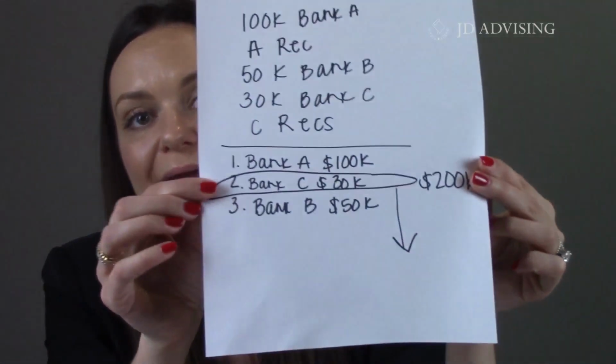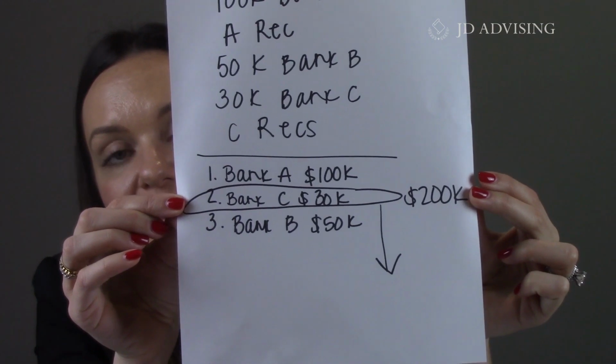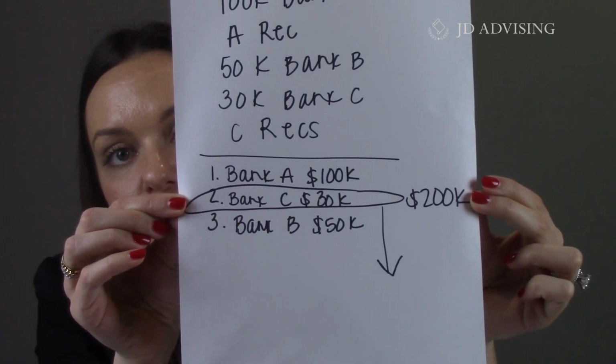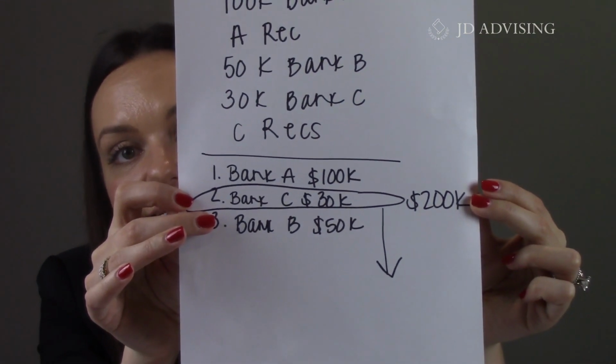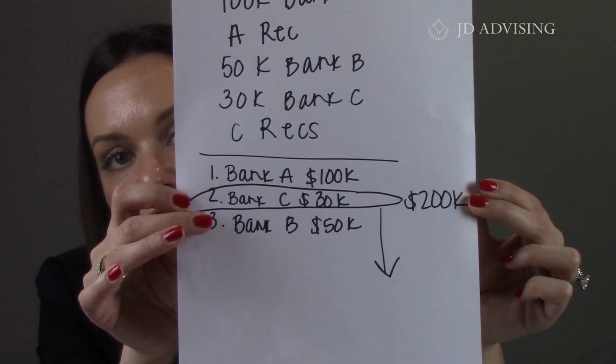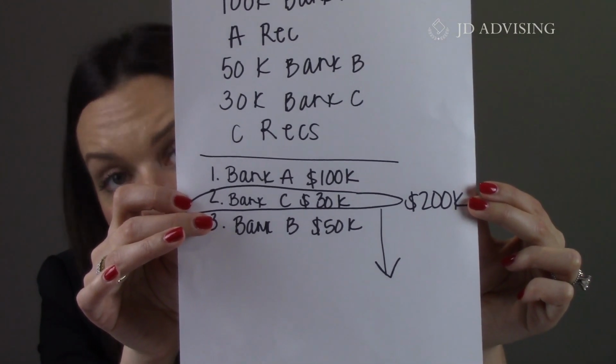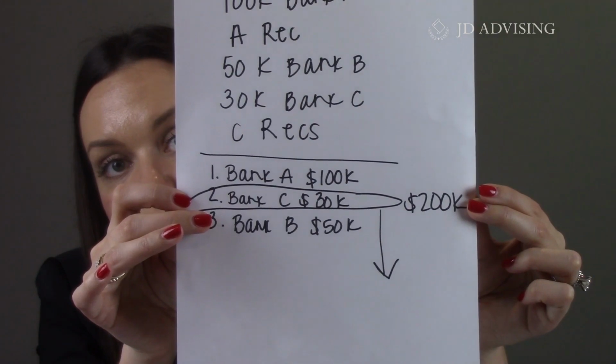Because I've already put these banks in order of priority, I can simply circle the party doing the foreclosing and draw that arrow down, and then I can just work in that order. Meaning C would get paid first, and if there's any money left over, then Bank B would get paid next because they are the next junior mortgage. And if there's any money left over, it would go to the homeowner, meaning we never go up, we only work down based on the rule. So turning back to our facts, Bank C is foreclosing, and let's say Bank C makes $200,000. Who will get paid what and in what order?